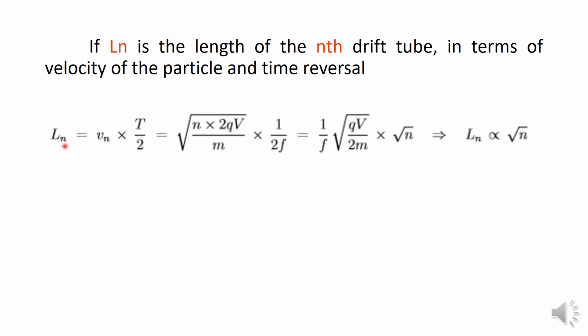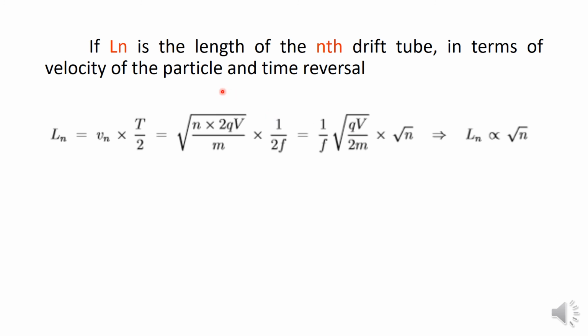In the nth electrode, the velocity is Vn and the time is T by 2. Substitute the expression for Vn, and the time period can be written as 1 over f. Rearrange the things, put all the constants together, and here the only variable is n.